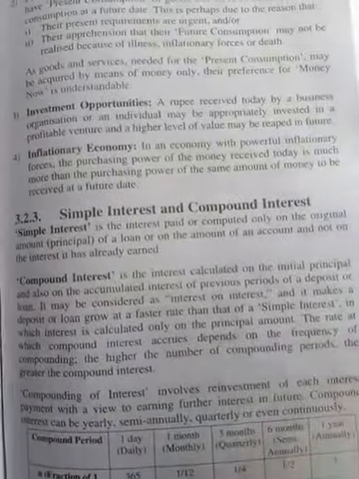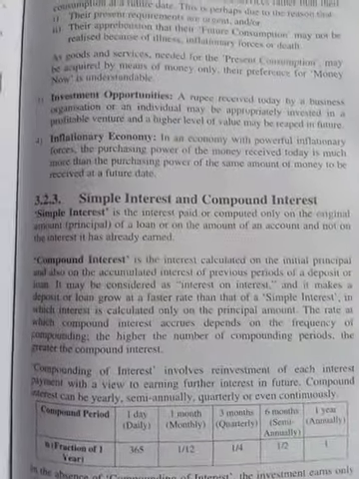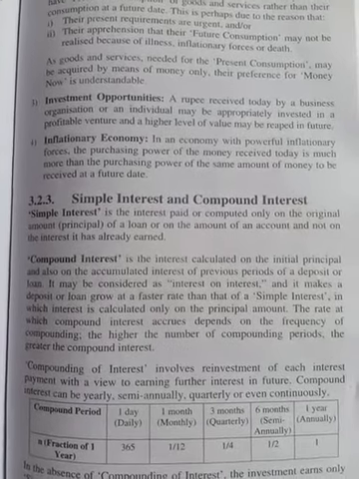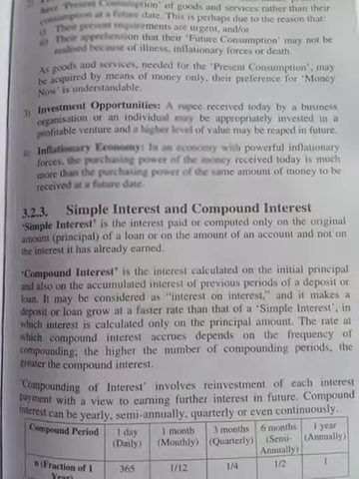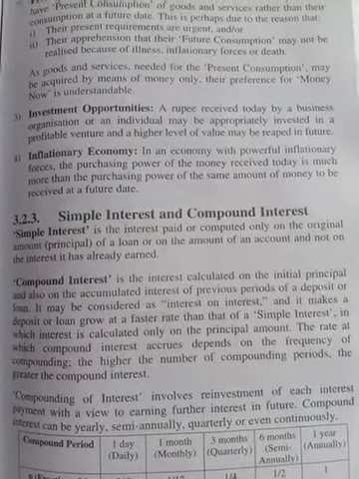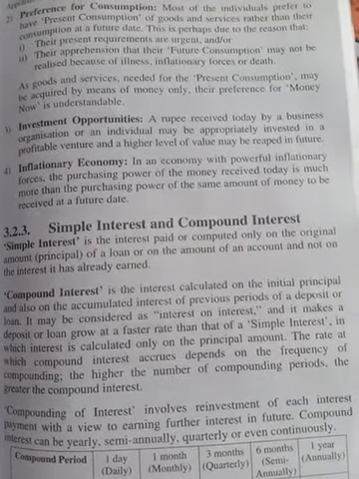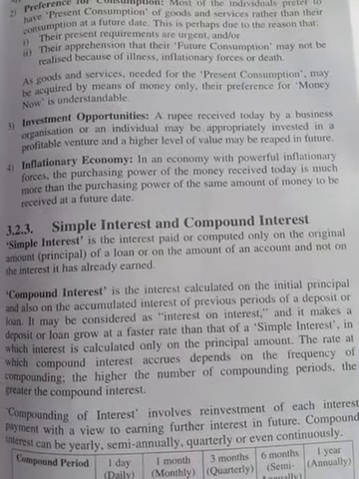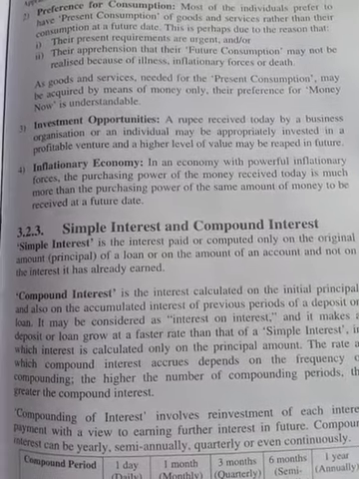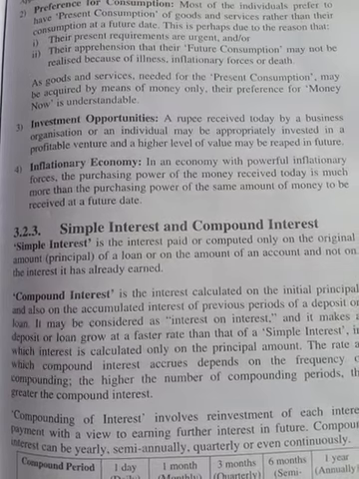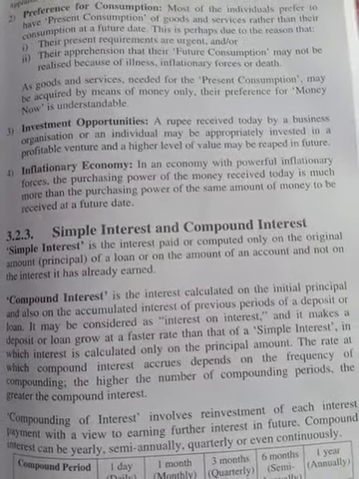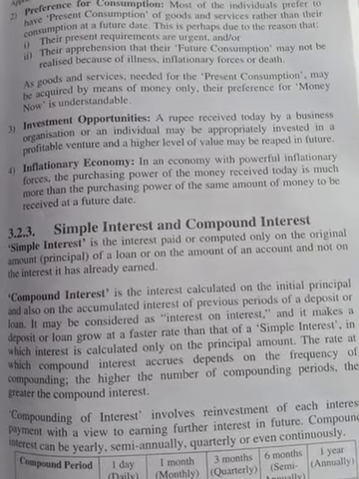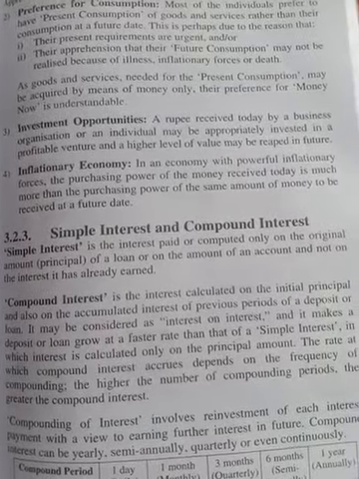In time value of money, two concepts are there. Which are those two concepts? Simple interest and compound interest. Simple interest is the interest paid or computed only on the original principal amount of a loan or on the amount of an account, and not on the interest it has already earned.